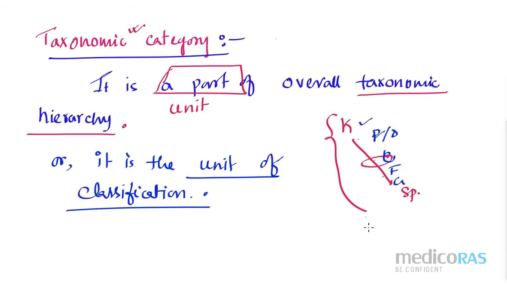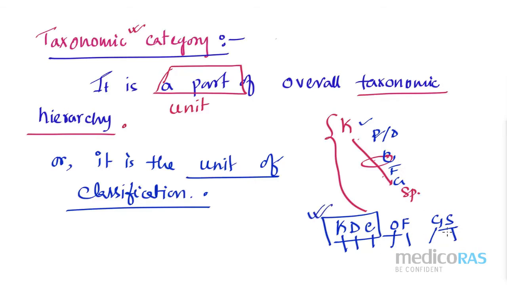So we used to write it like this: KDC of GS. KFC we know, right? KFC of GS. GS is the road on which you will get the KFC. So instead of writing KFC, I can write KDC: K is kingdom, D is division, C is class, O is order, F is family, G is genus, S is species. KDC of GS. Like that you can remember. This is how I remember.